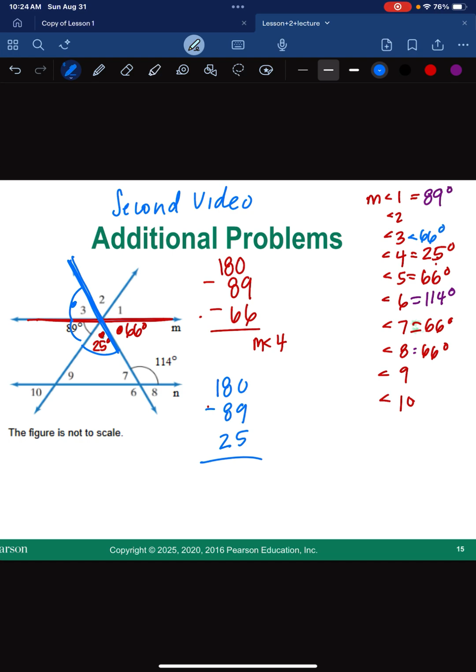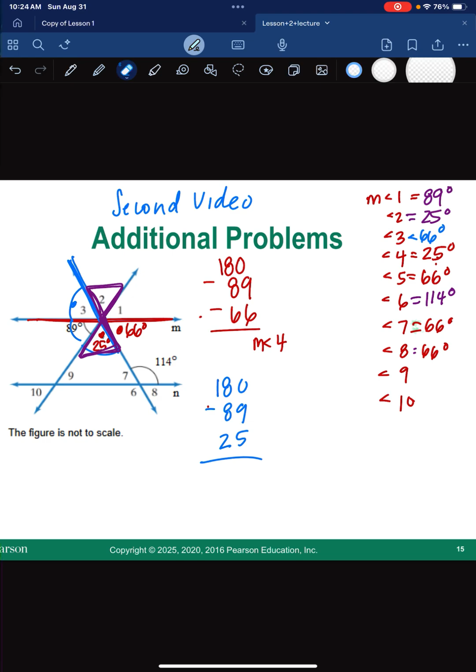You also notice that it was a vertical angle from earlier. Right? So let's talk about the vertical angles. See angle 2 right here that makes this shape? It's going to be a vertical angle. Remember I called it a bow tie angle? It's going to be a bow tie angle with 25 degrees. So angle 2 is going to be 25 degrees.